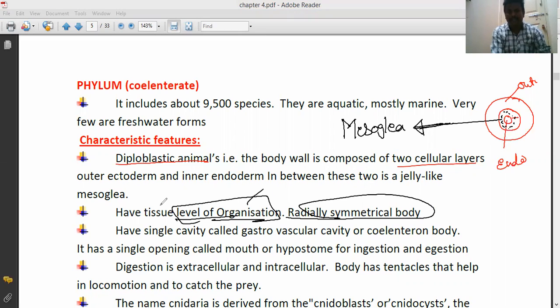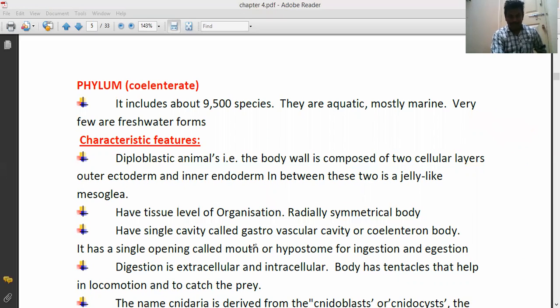Coelenterates have only a single cavity called the gastrovascular cavity, or coelenteron. It has a single opening, also called the hypostome, which helps in ingestion and egestion. That is phylum Coelenterata.